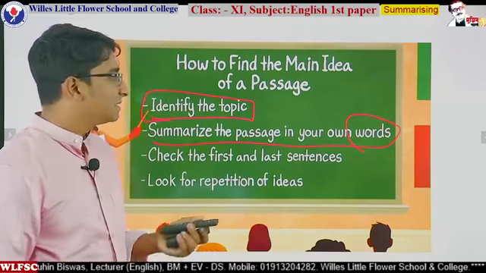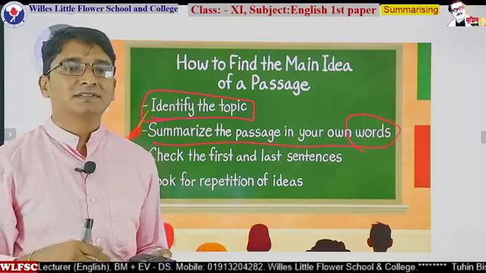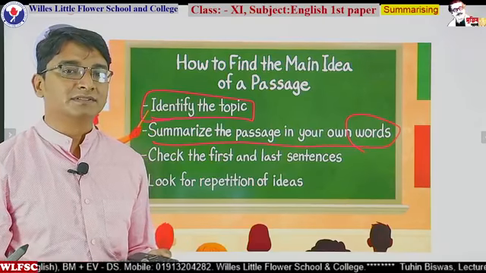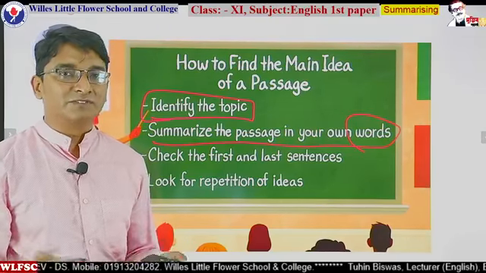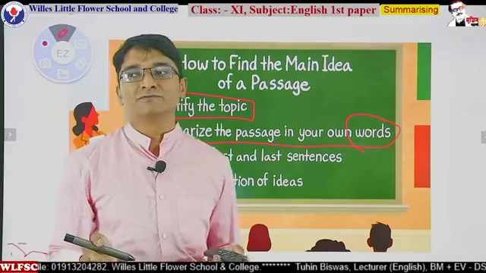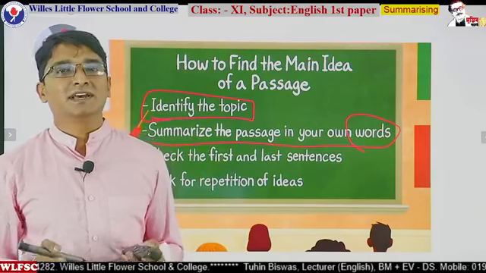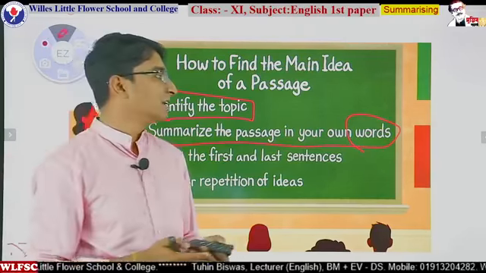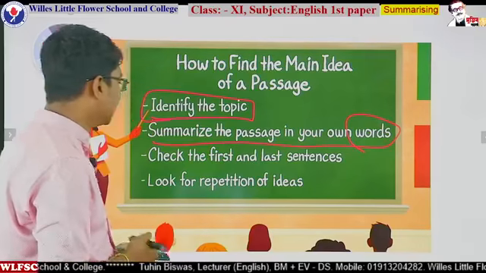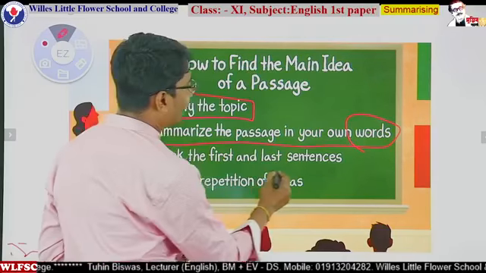How? Just select the word, circle the words and make it synonymous, and make another words of it. So if you provide another words of it, then it will be very much essential effort for making a perfect summary. And third one is check the first and the last sentence.